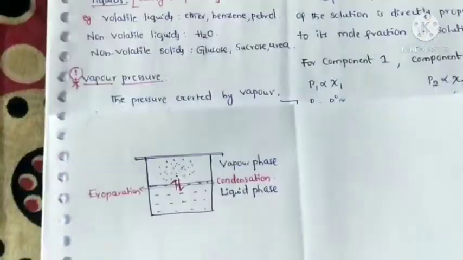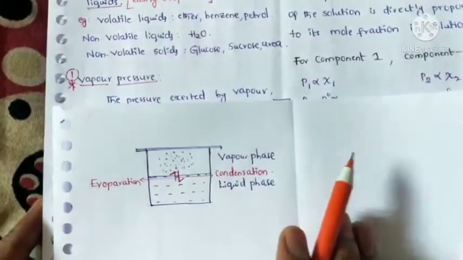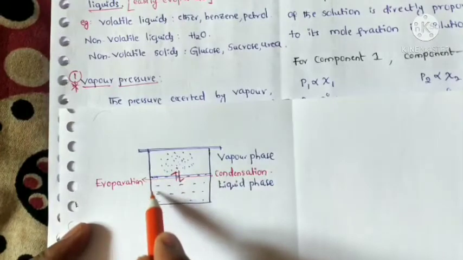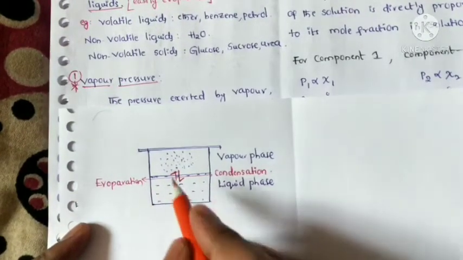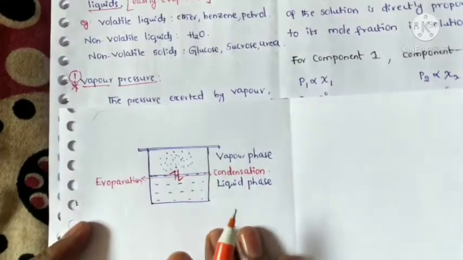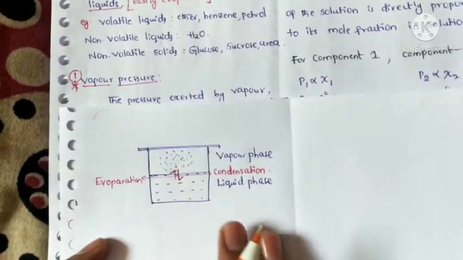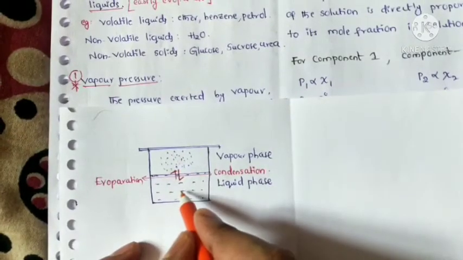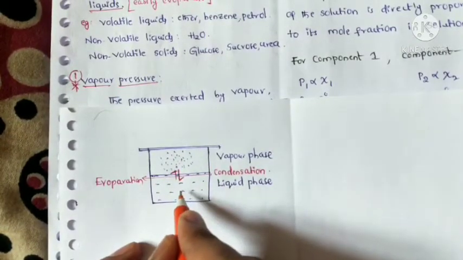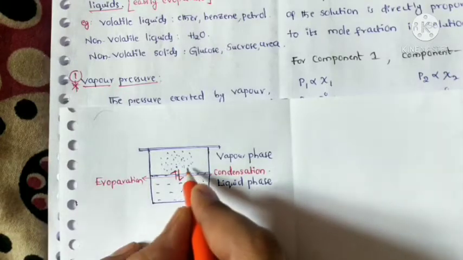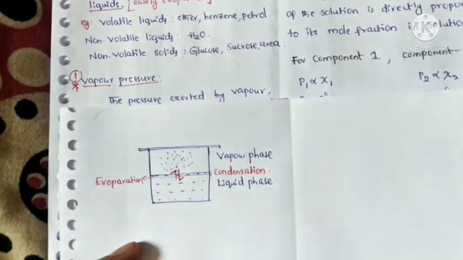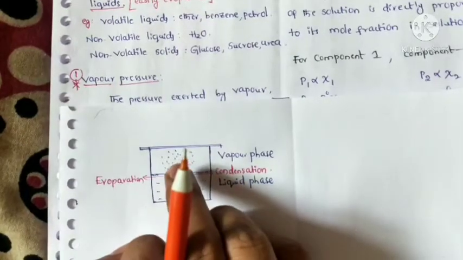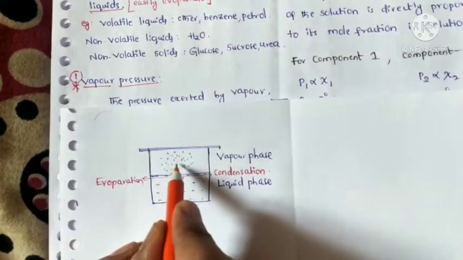Next, what is vapor pressure? If we take a closed container in which water is present in half of the vessel, after some time these liquid particles go into the vapor phase due to evaporation, as well as due to collisions.